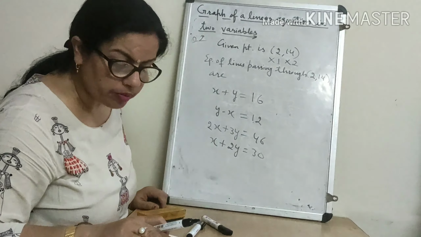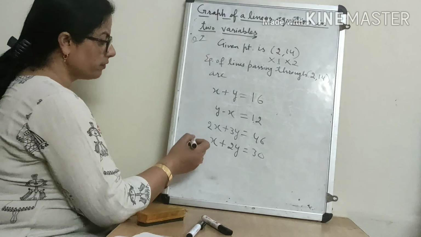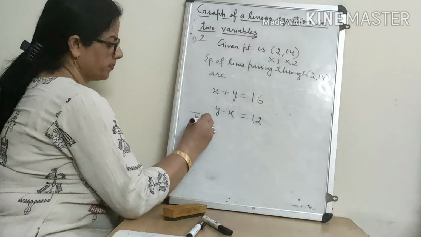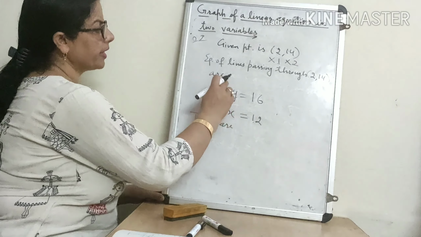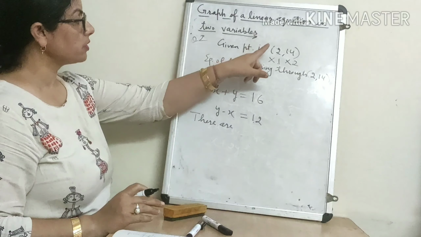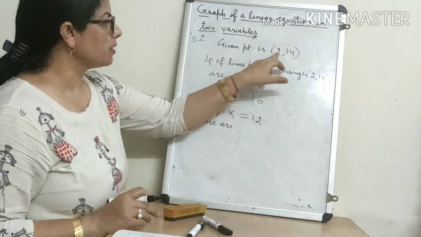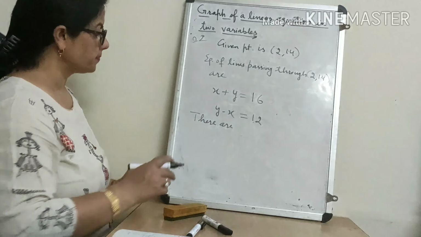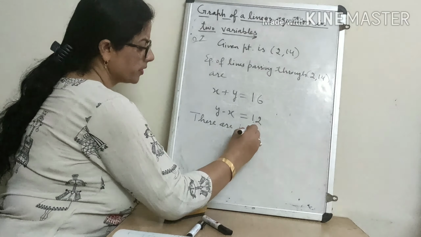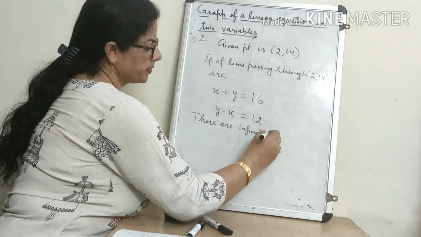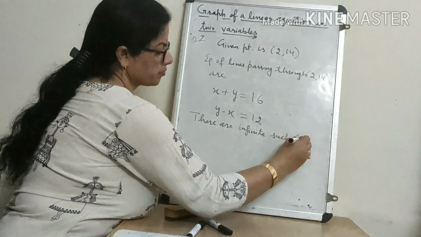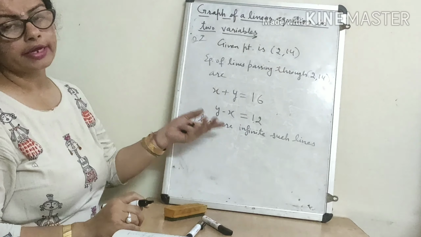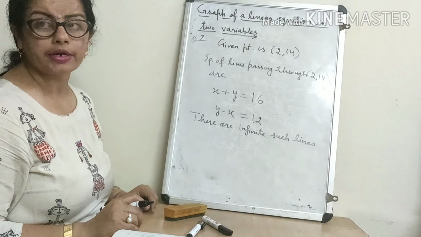And the question is there, how many more such lines are there? We will write there are infinitely many lines. There we have to write only 2 equations. One equation we will write as the sum and one equation we will write as the difference. There are infinite such lines. I have shown you that as many equations as we want to write, we can write.